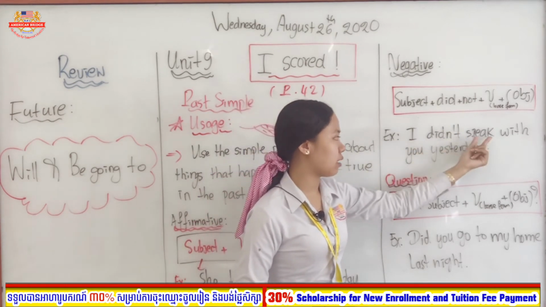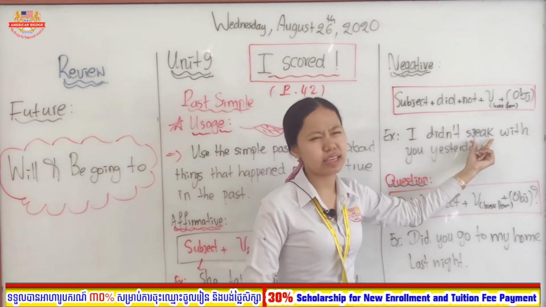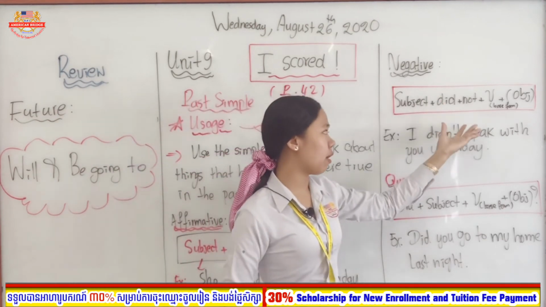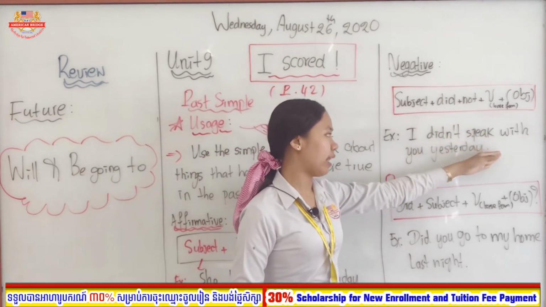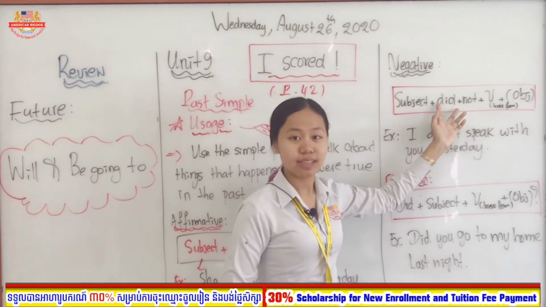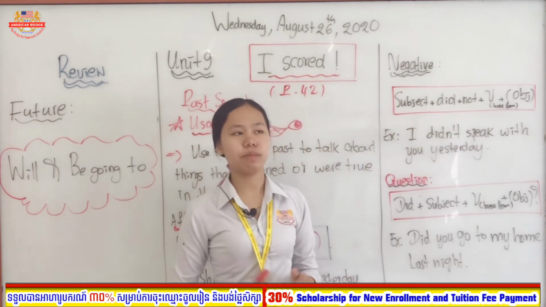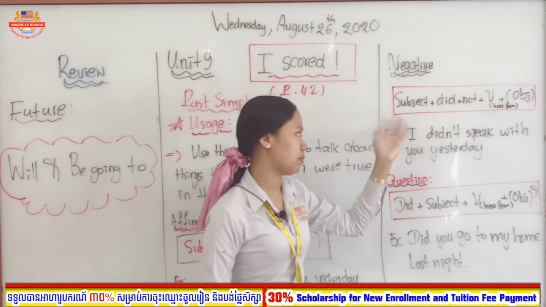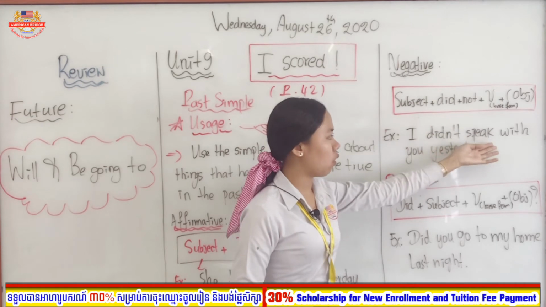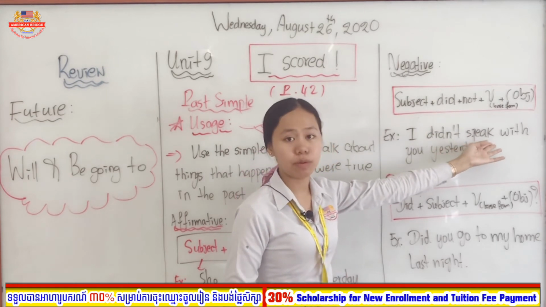I did not speak. You see, speak. I don't add ed like in the positive form or affirmative form. In the negative form, why can't I add anything here? The verb here needs to be verb base form because we have did, right? Like in the simple present we have do or does, while in the past simple we have did. Okay, so that's why no ending. The verb here needs to be verb base form.